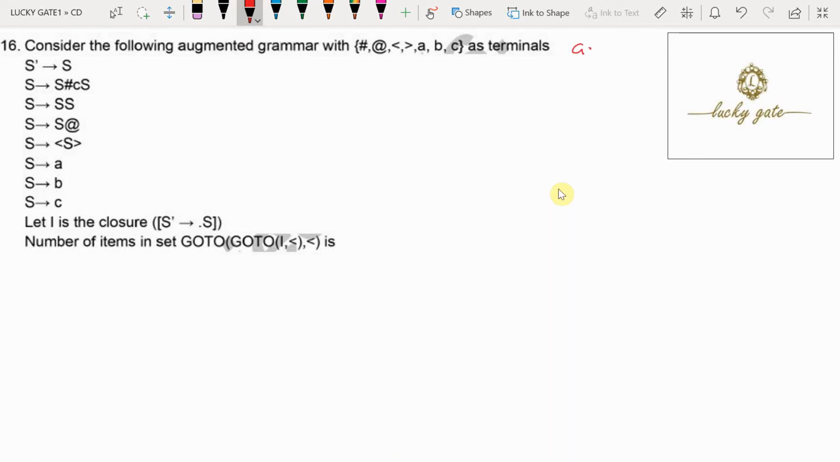It is a question in GATE 2021 from the subject compiler design, asked for 2 marks. This question is of numerical answer type, that is, a fill in the blanks question. Now coming to the question, consider the following augmented grammar. The grammar is already augmented with these symbols as terminals, and this is a grammar given with certain productions, and it is already augmented with an S' tends to S production.